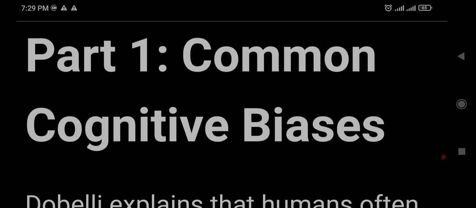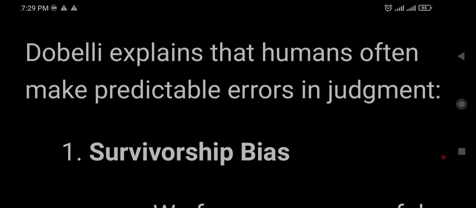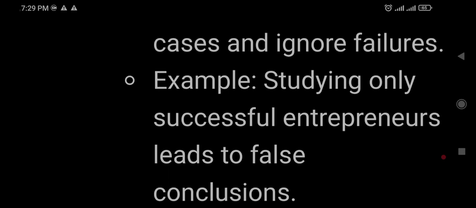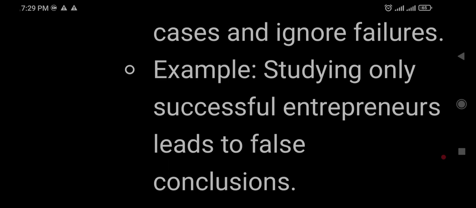Part 1: Common cognitive biases. Dobelli explains that humans often make predictable errors in judgment. Survivorship bias: we focus on successful cases and ignore failures. An example is studying only successful entrepreneurs, which leads to false conclusions. Look at the full data set, not just winners.